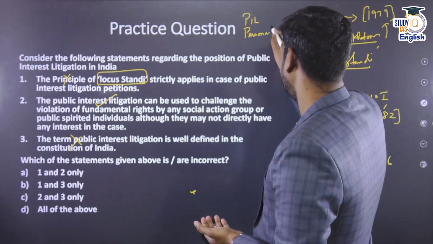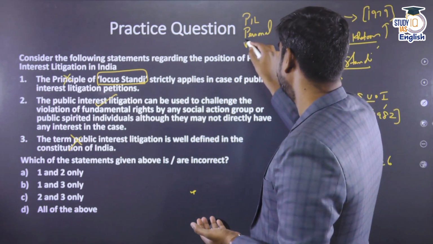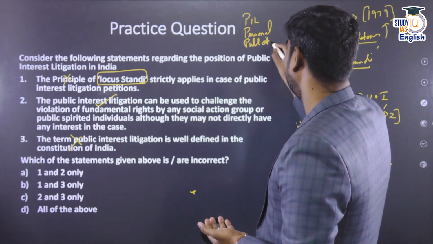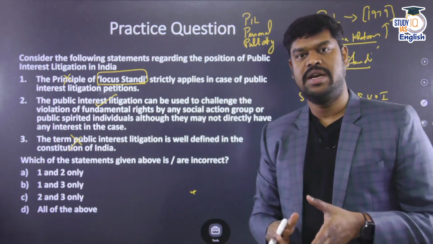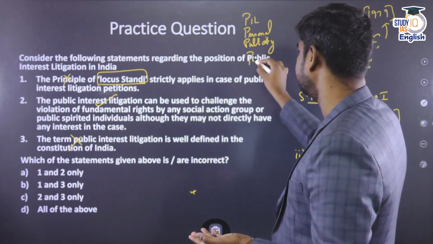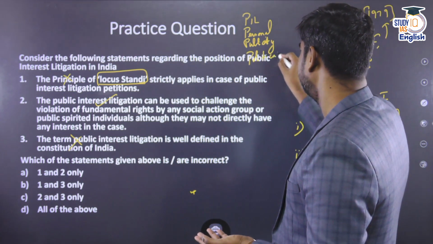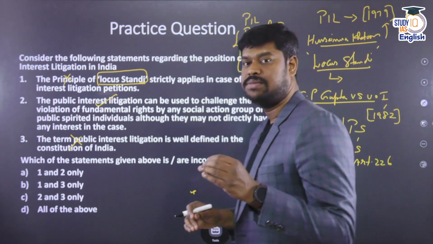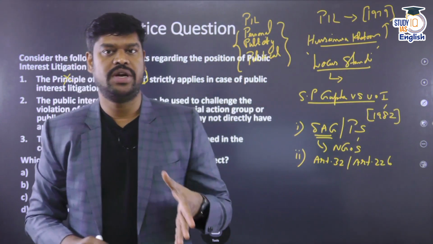Or it is a personal interest litigation. So what are the other problems? It may be a personal interest litigation, or there may be a publicity aspect related to this. It is also called a publicity interest litigation, or it is filed for political reasons also. So there are ways by which the public interest litigation can at times be misused. So that is definitely true.